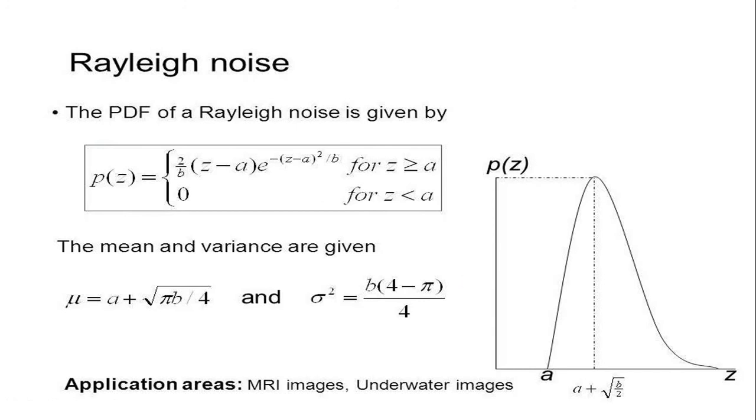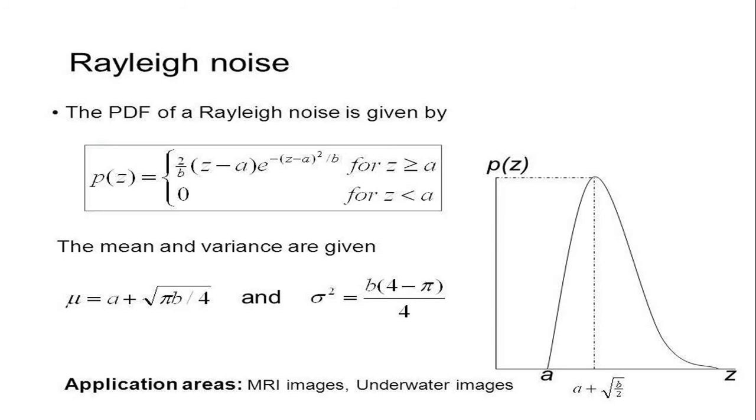Next is the Rayleigh noise. This type of noise is mostly present in radar range images. Range images are used in many remote sensing applications where the pixel value indicates the distance between the object and camera system. The PDF of Rayleigh noise is given by P of Z is equal to 2 upon b into (Z minus a) into e raised to minus (Z minus a) whole square upon b, for Z greater than or equal to a, or 0 for Z less than a.